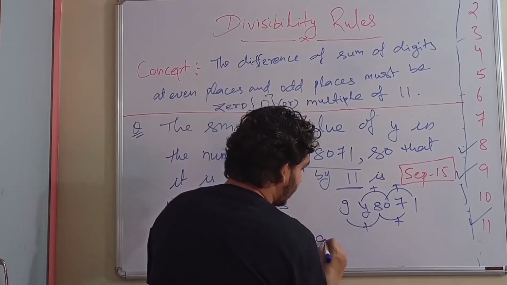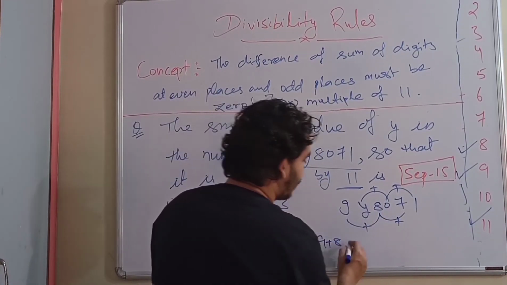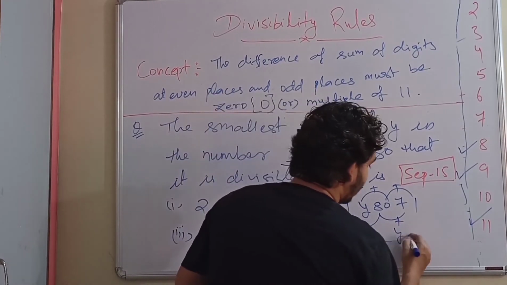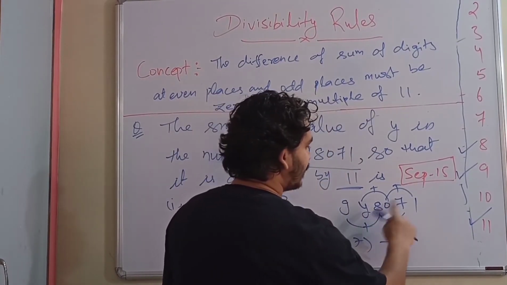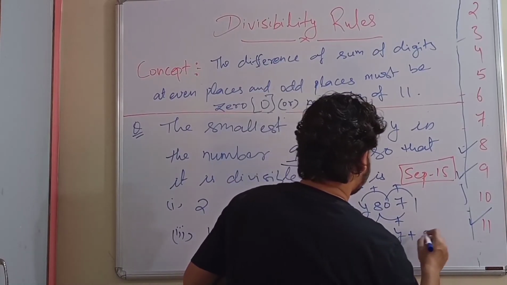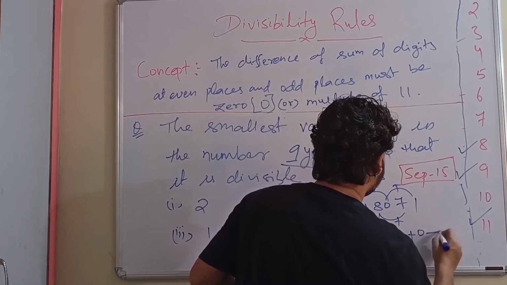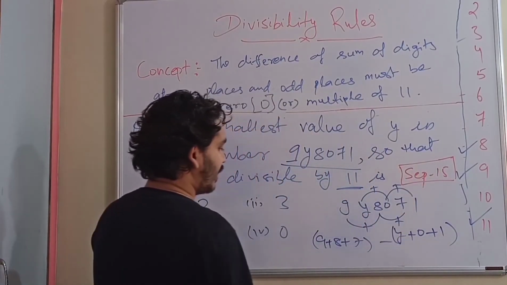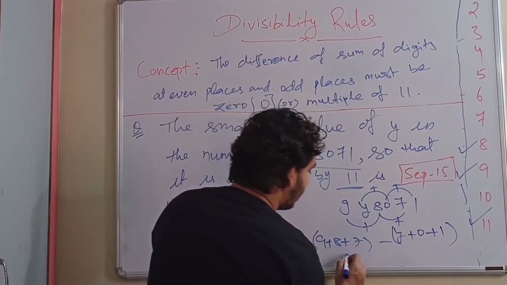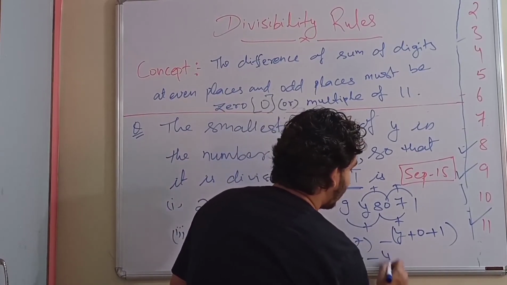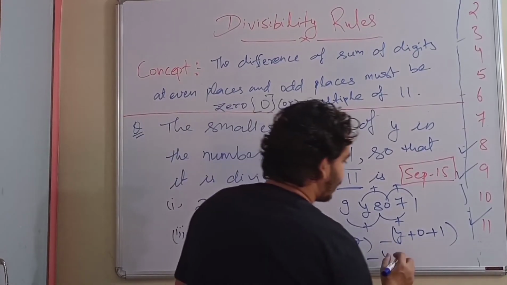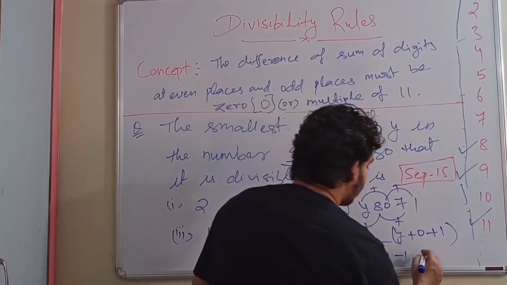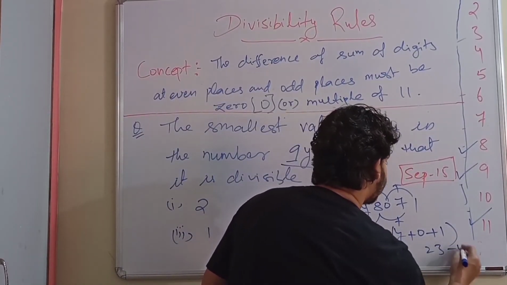So let's add 9 plus 8 plus 7 minus y plus 0 plus 1. So 9 plus 8 is 17, plus 7 is 24, minus y minus 1, which is 23 minus y.